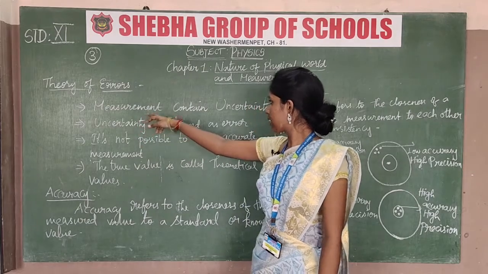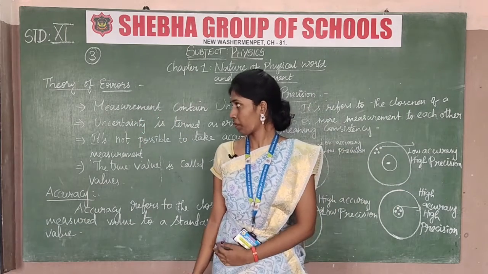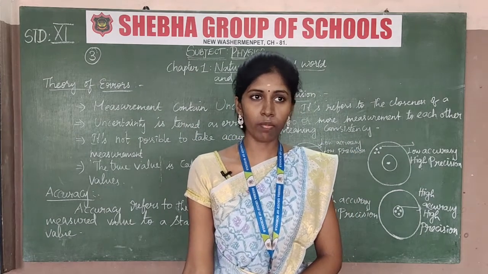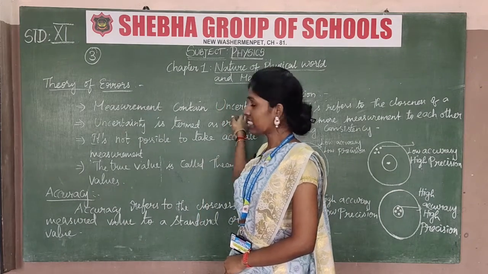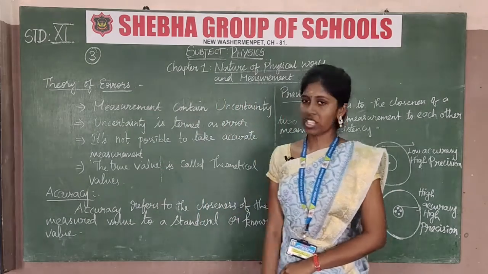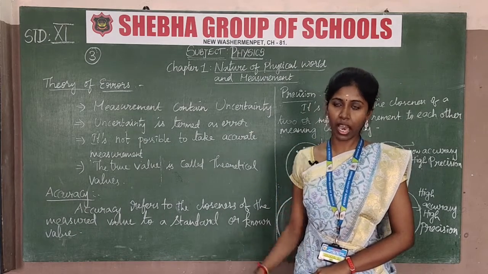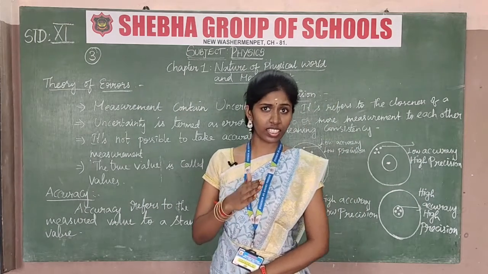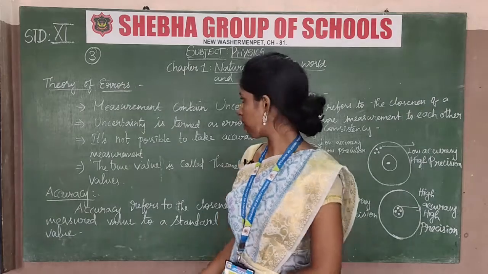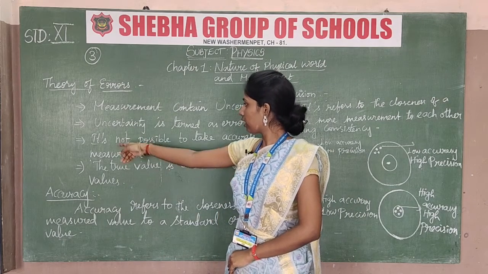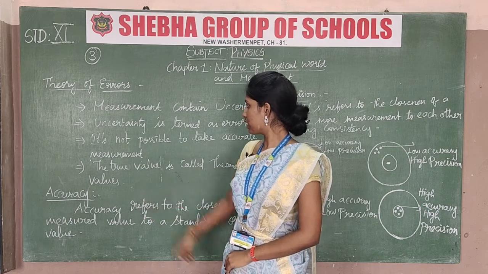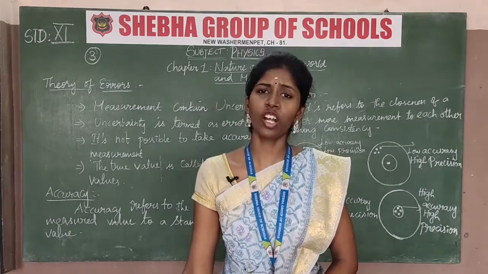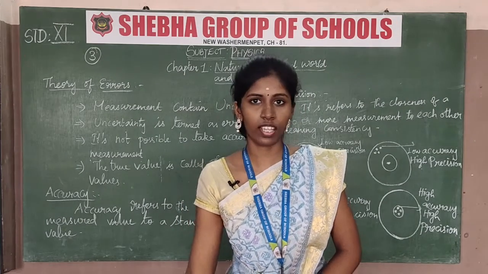Listen, measurement contains uncertainty. Uncertainty means the measurement we take on a measuring scale contains uncertainty. This uncertainty is another name for error. We commonly say that uncertainty is termed as error. It's not possible to take accurate measurements, so when error happens, it is not possible to take the accurate measurement of that experiment.